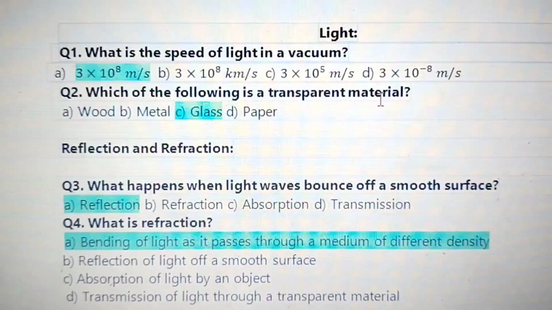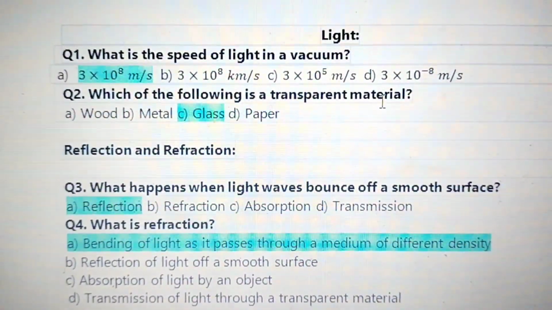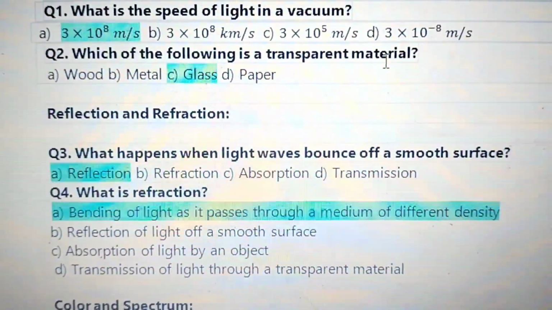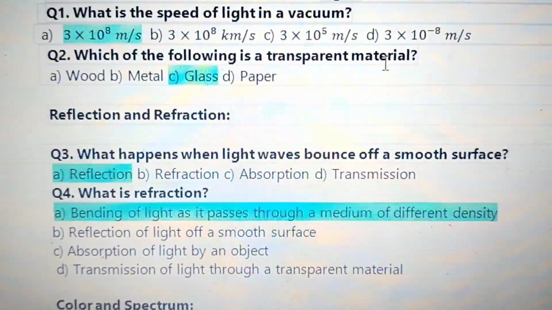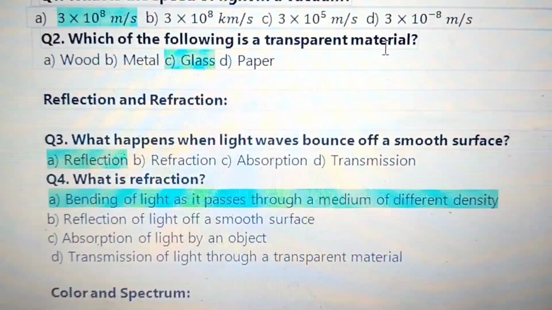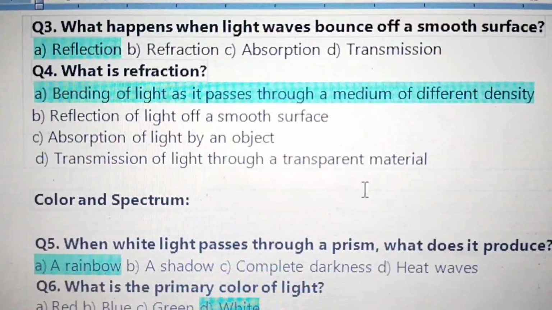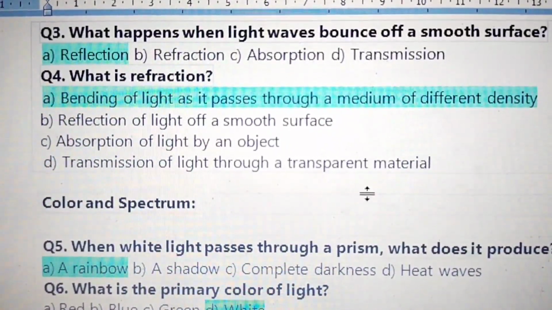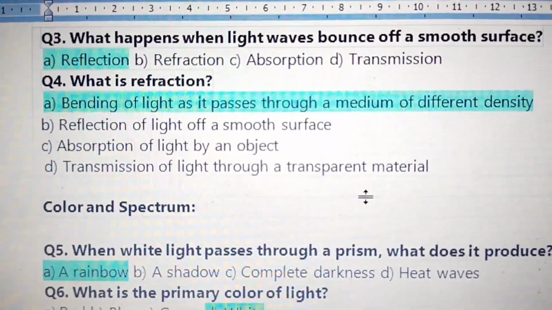Question 2, which of the following is a transparent material? Glass. Reflection and refraction. What happens when light waves bounce off a smooth surface? Reflection. What is refraction? Refraction is a bending of light as it passes through a medium of different density.